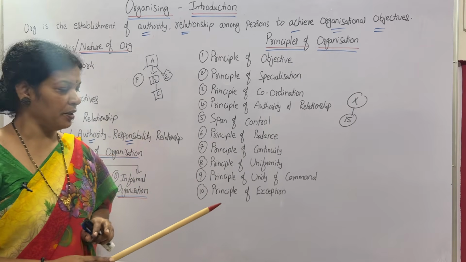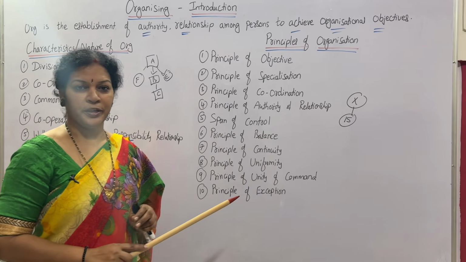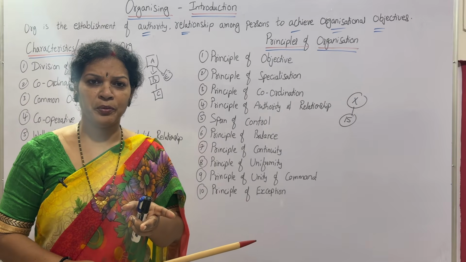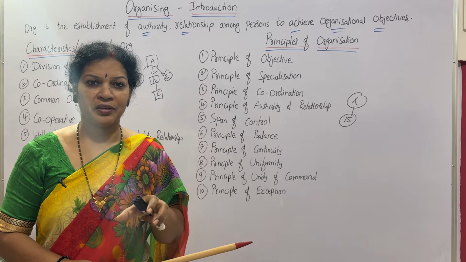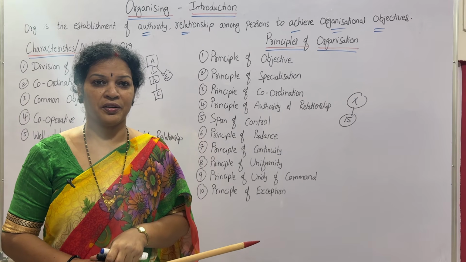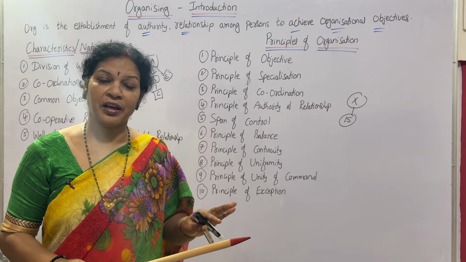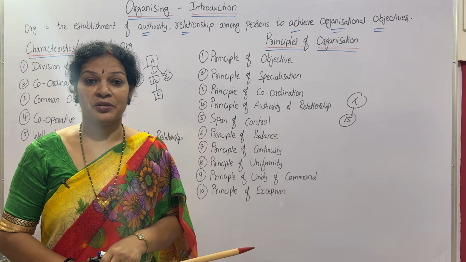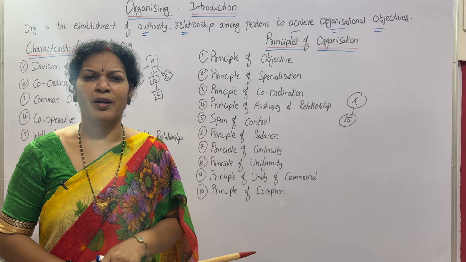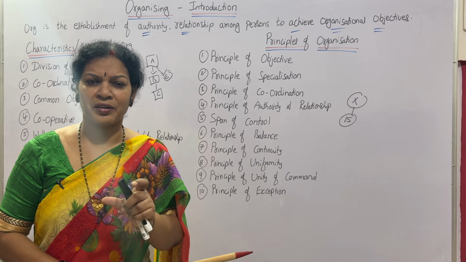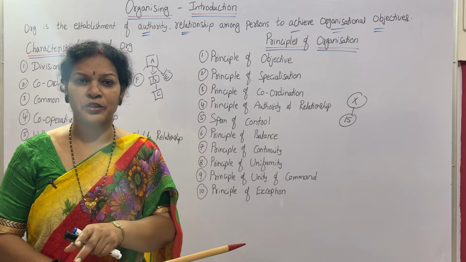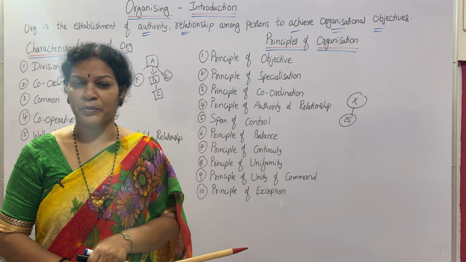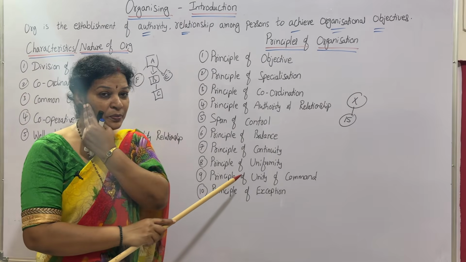Principle of continuity. Next, principle of uniformity. Principle of uniformity says every organization has certain rules and regulations. The same rules and regulations have to be followed by the entire organization. No changes, no differences. Laws or rules and regulations already prepared have to be distributed to all the employees. They have to follow them. This is the principle of uniformity.